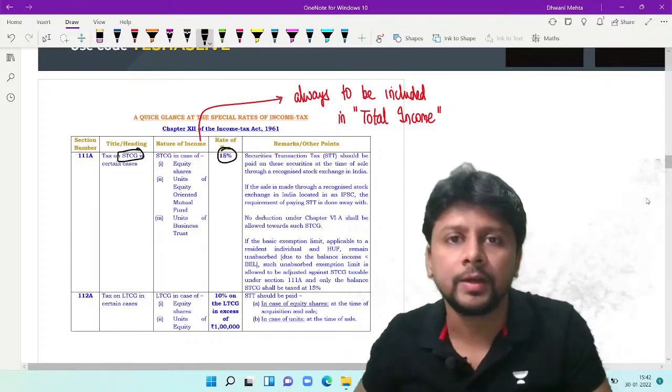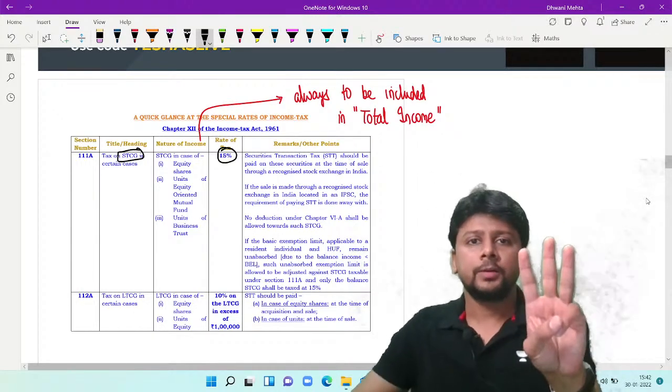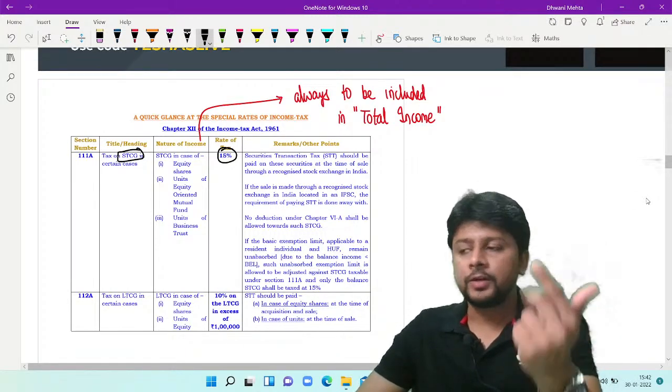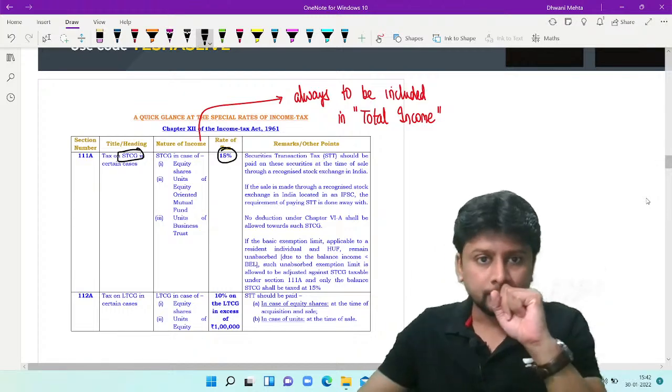What is covered under 111A? Three assets are covered under 111A: equity shares, units of equity oriented mutual fund, and units of business trust.